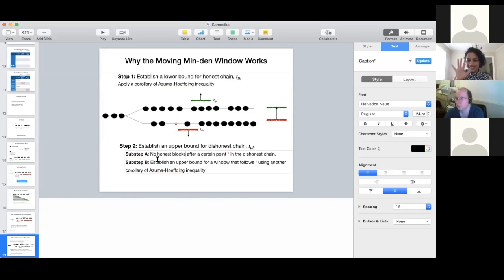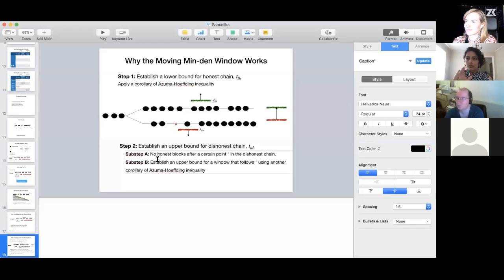I said many things, but let me summarize to pinpoint what the core aspect is. The first thing we do is say that until the point there is a long-range fork, everything happens like Praos. Once there is a long-range fork, we consider this virtual honest party, and all we need to prove is that this virtual honest party doesn't switch over to the dishonest chain when it applies this new chain selection rule. That is what we want to prove.